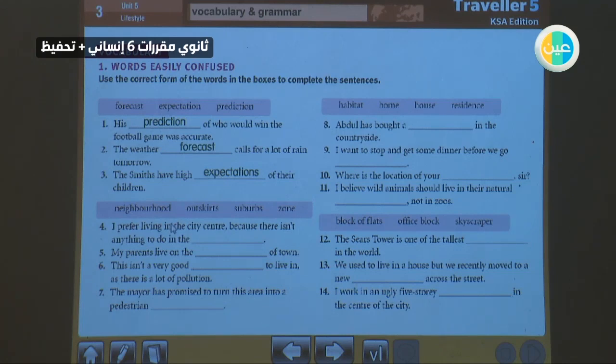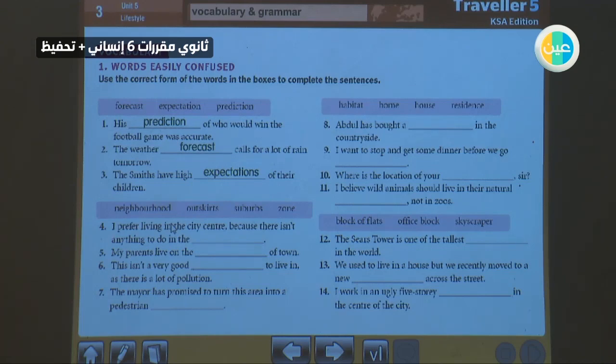Here we have neighborhood, outskirts, suburb, and zone. To differentiate between them, outskirts is an area at the edge of the town or the city center. Suburb is a town or another area near a large city.